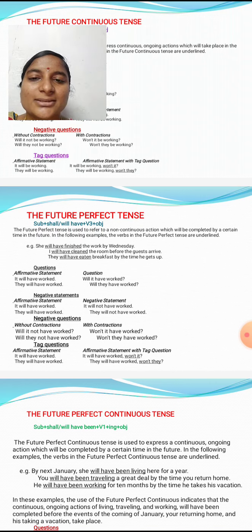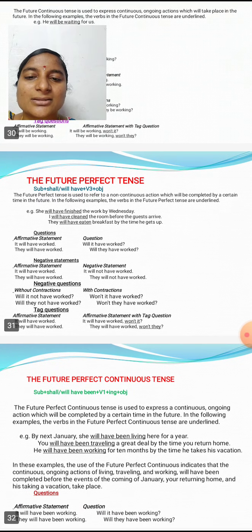So how do we change future perfect tense? Affirmative statement to question: It will have work. In question, will it have work? They will have work. Will they have work? In negative statements, how do we change? Affirmative statement: it will have work.